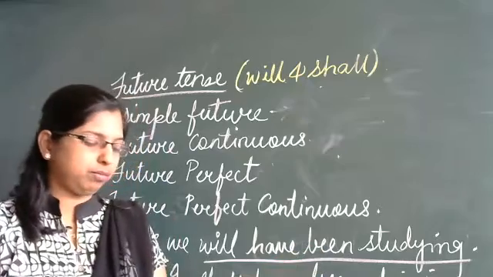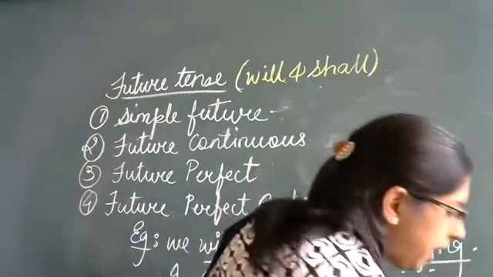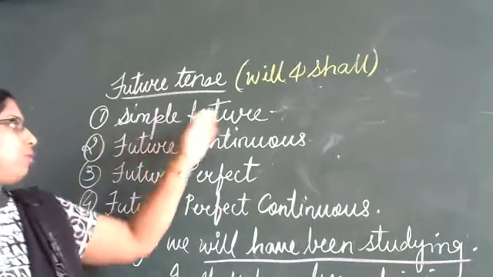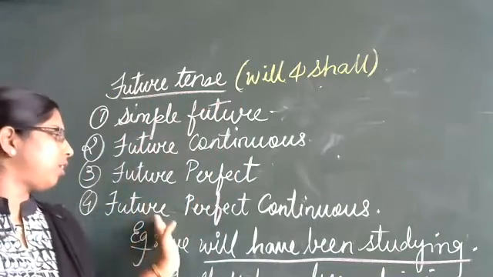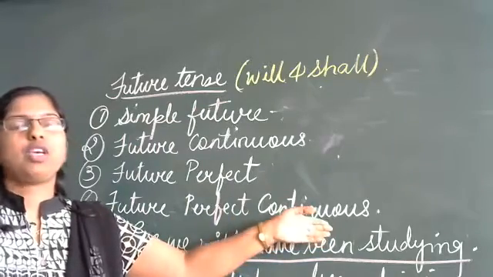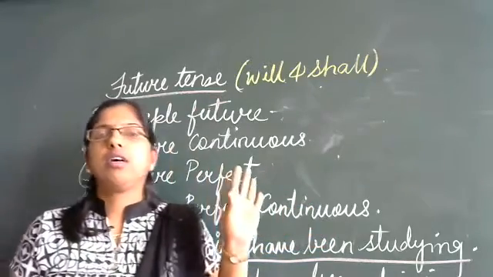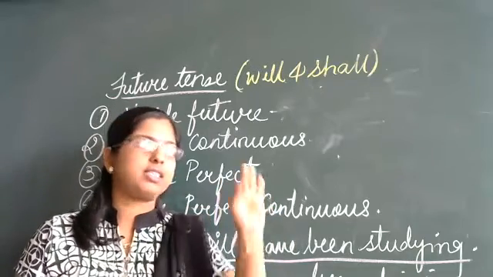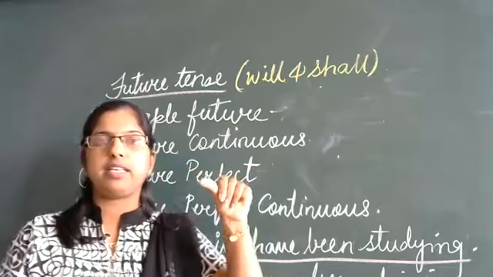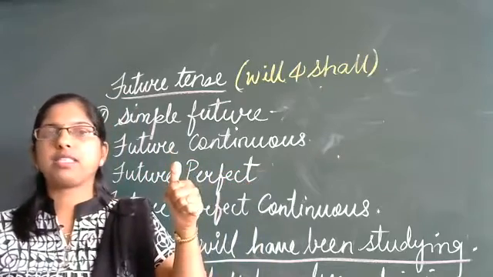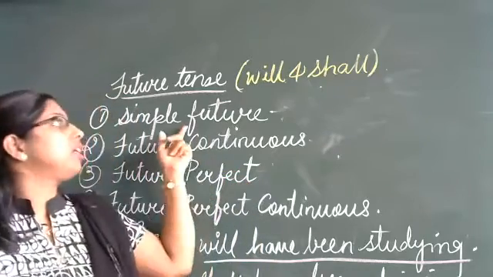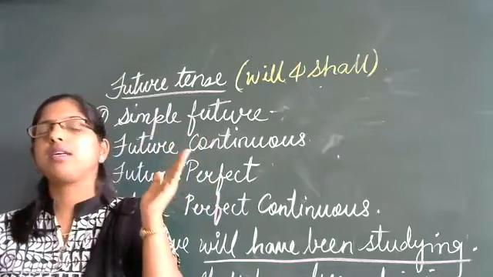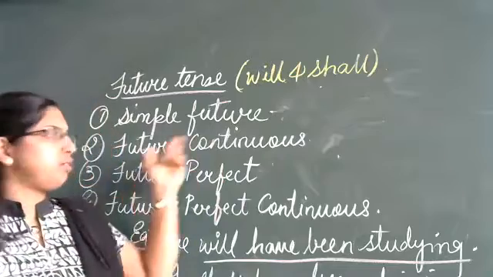Whichever verb form is given in the sentences. Clear to everybody? Yes? Any difficulty, children, in this? Simple future, future continuous, future perfect continuous. So we have covered all the three tenses: present tense, past tense, future tense. In present tense, simple present; in past tense, simple past; and in future, simple future. The next one, present continuous; then in past, past continuous; and in future, future continuous.